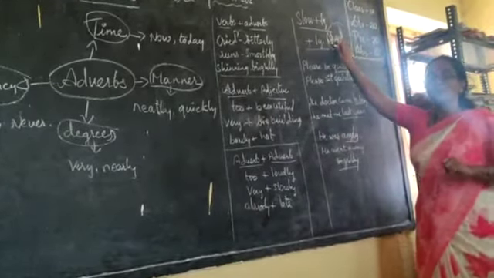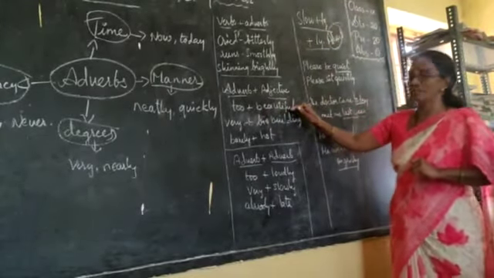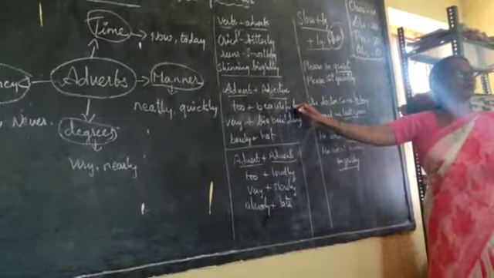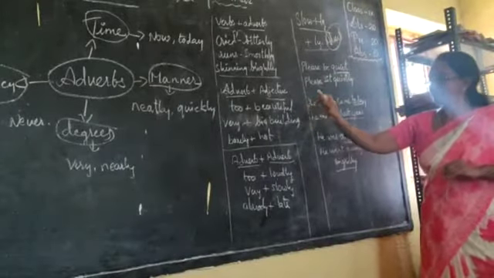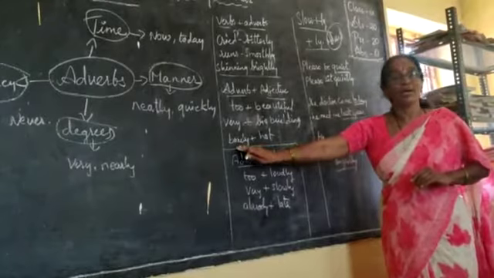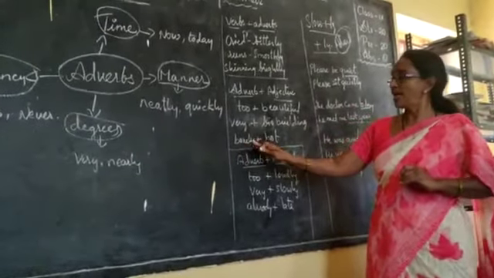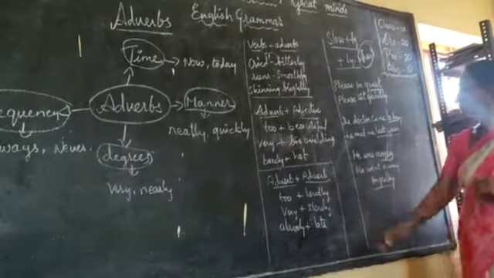That is one thing you have to keep in mind. Like beautiful is an adjective, but when we add ly to beautiful, beautifully, then it becomes an adverb. Now here, barely, bare. Bare is a verb. But when I add ly to bare, it becomes an adverb.